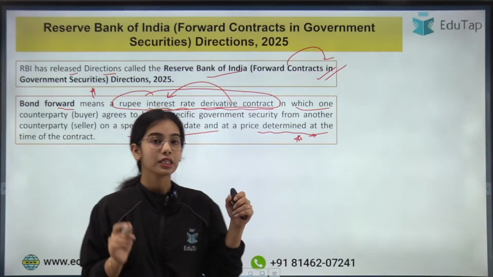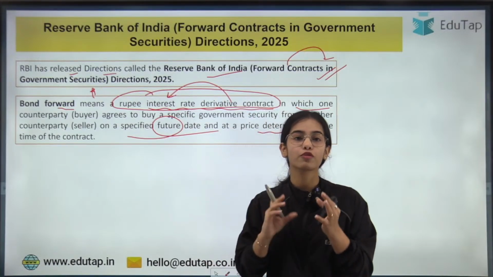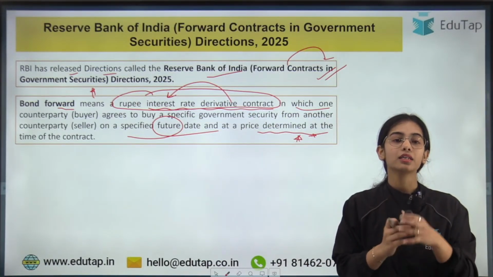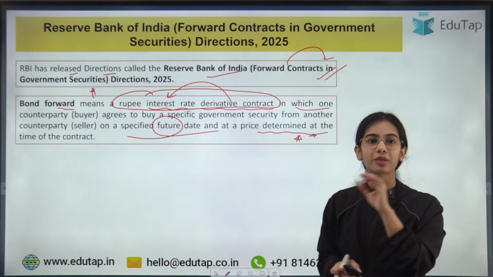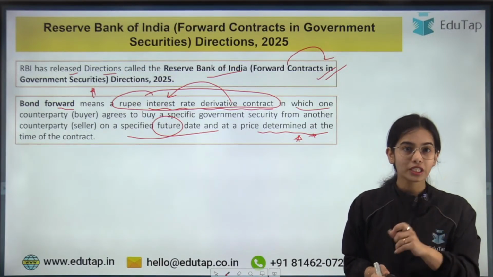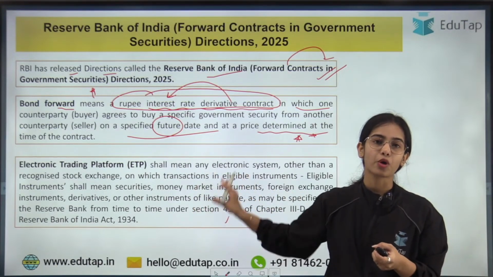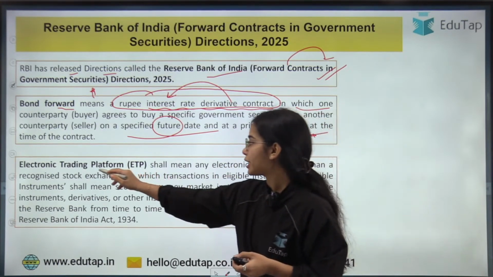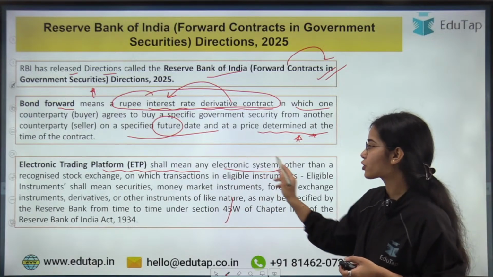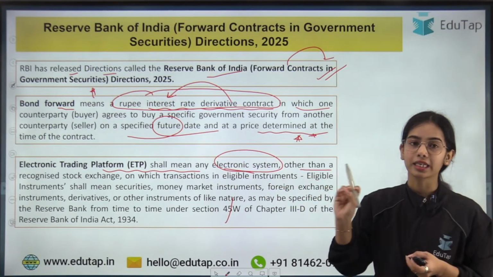Now moving forward, I have told you that the bond forwards or the forward contracts are sold not on the exchanges, but on the over the counter market, including the electronic trading platforms. Electronic trading platforms shall mean any electronic system other than a recognized stock exchange.